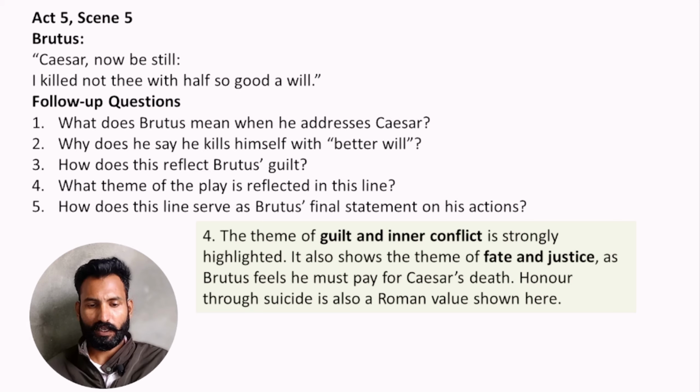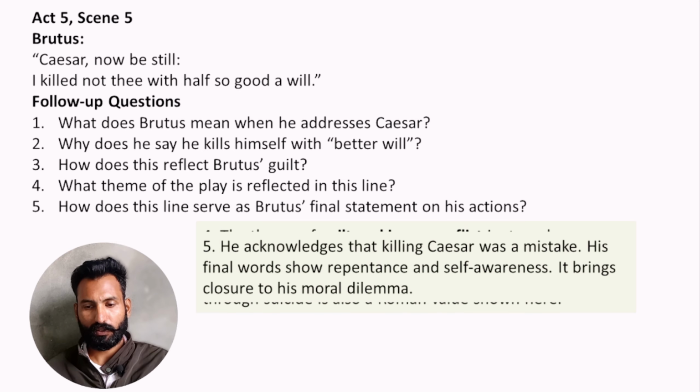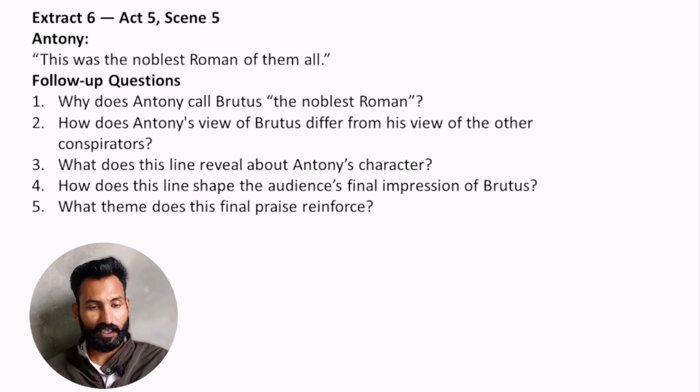How does this line serve as Brutus's final statement on his actions? He acknowledges that killing Caesar was a mistake. His final words show repentance and self-awareness. It brings closure to his moral dilemma. Last extract.